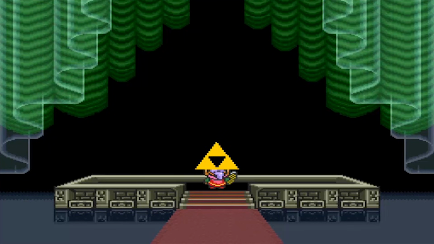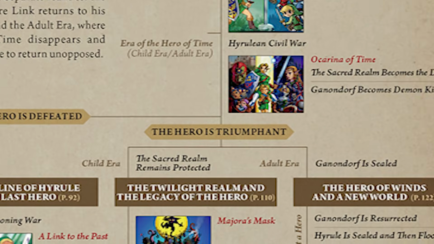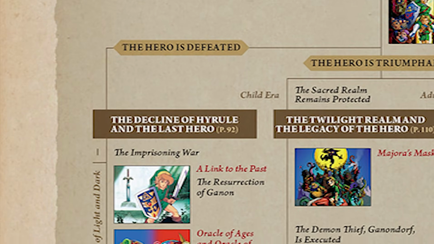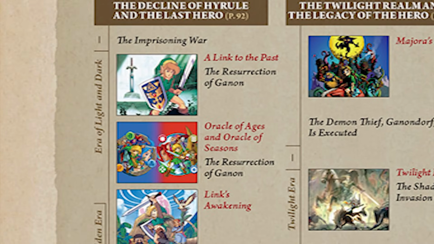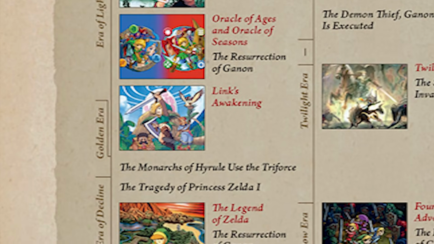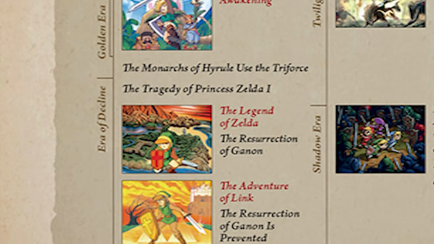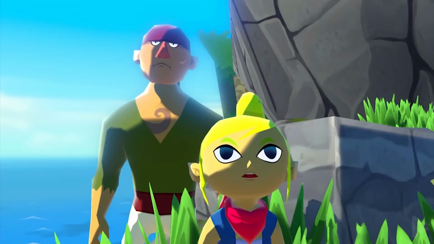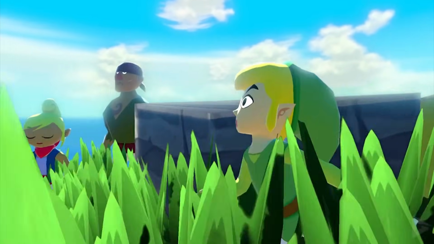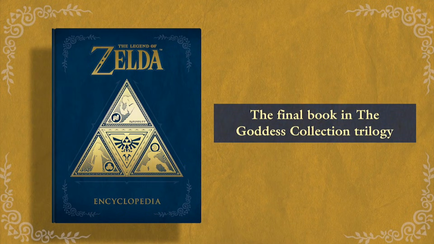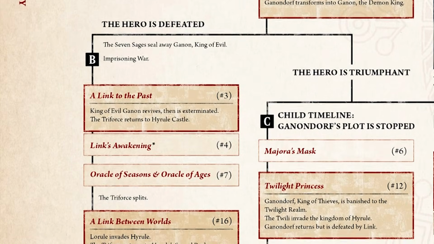Which also means that A Link to the Past cannot take place after the hero is defeated, because if the hero is defeated, then Ganon would possess the full Triforce. The Downfall branch is flat out wrong. And what's even crazier, they actually made it more wrong over the years. When Nintendo released the Zelda Encyclopedia in 2017, they changed the timeline, switching Link's Awakening in the Oracles games.